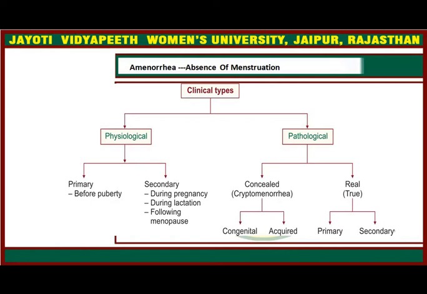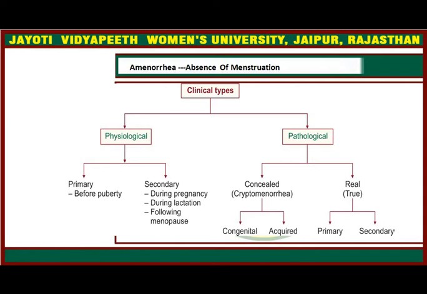There are at least a few factors involved in the onset and continuation of normal menstruation. A normal chromosomal pattern should be there, the hypothalamo-pituitary-ovarian axis should be normally coordinated, and there should be anatomical presence and patency of the outflow tract, meaning vagina, cervix, and uterus. There should not be absence of the uterus. A responsive endometrium should be there, and active support of the hormone-producing glands like the adrenal gland and thyroid gland is important. Clinically there are two types of amenorrhea, physiological and pathological.